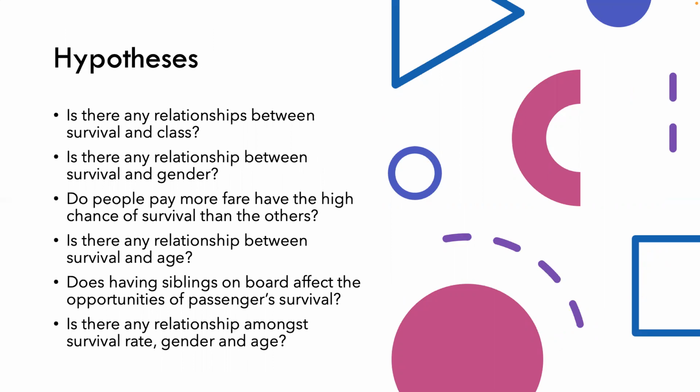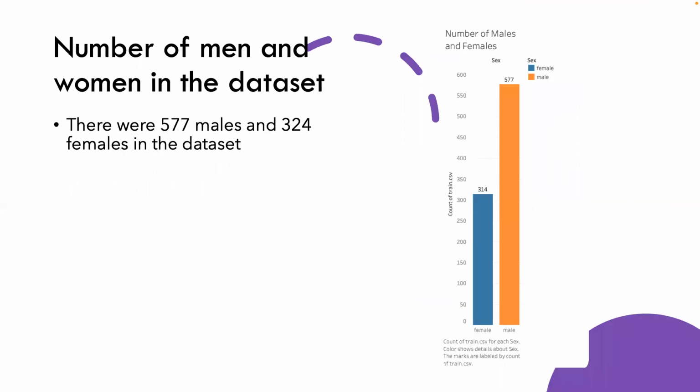The first one: is there any relationship between survival and class? Is there any relationship between survival and gender? Do people who paid more fare have a higher chance to survive than the others? Is there any relationship between survival and age? Does having siblings on board affect the opportunities of survival? Is there any relationship amongst survival rate, gender, and age?